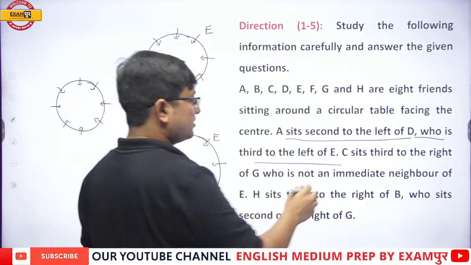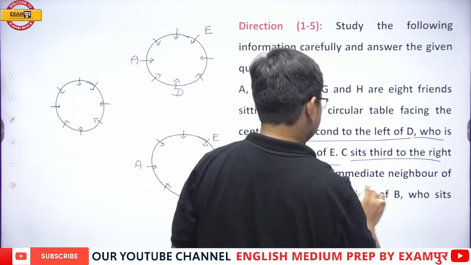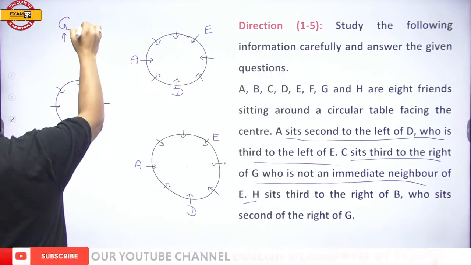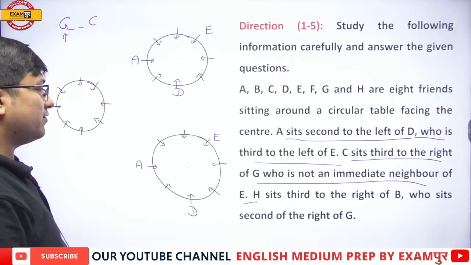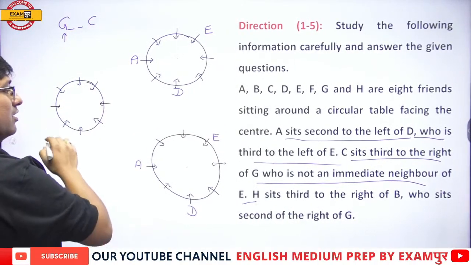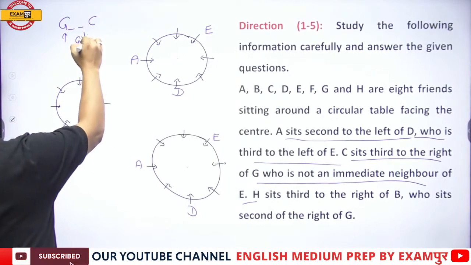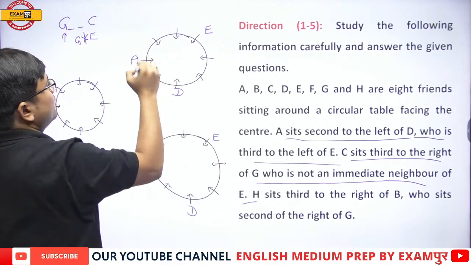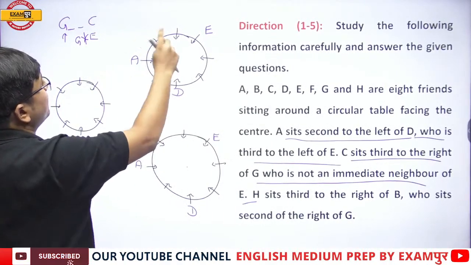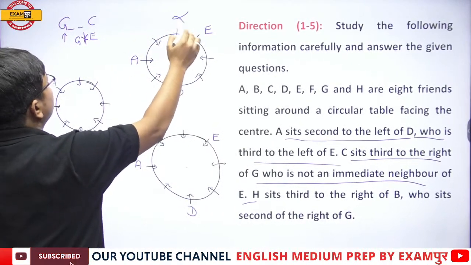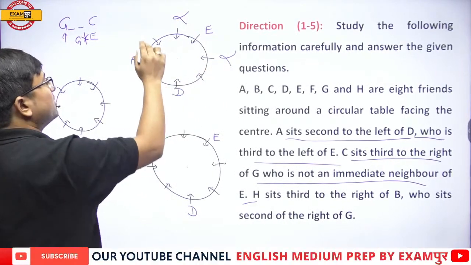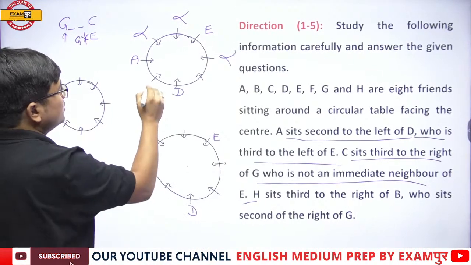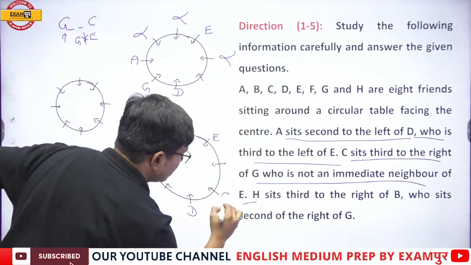Now, C sits third to the right of G. G who is not an immediate neighbor of E. C sits third to the right of G, G 1, 2 and 3. So now, G over here, 1, 2 and 3, C can be there, but G is not a neighbor of E, so G cannot be here. The moment you place G over here, 1, 2 and third right, C is not possible. So now G can be over here.